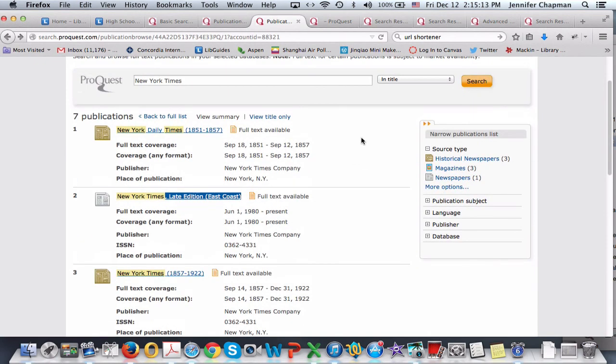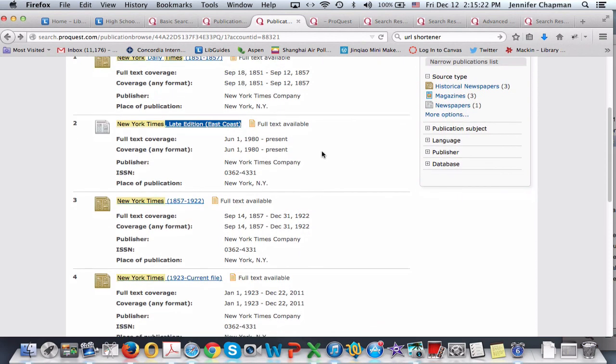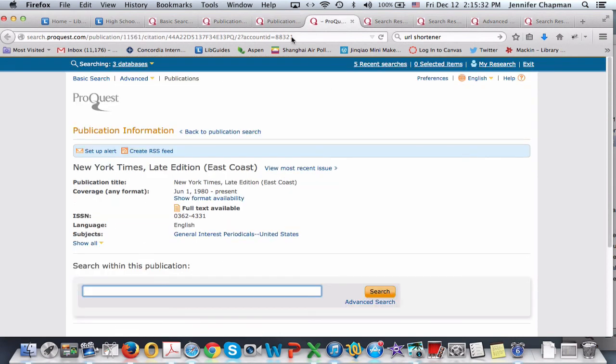There are 7 different publications in this database that have the word or the phrase New York Times in it. We're interested in a current article, so we're going to click here so that we can search articles that are from the 1980s to published in the last hour. So after we've done that, we click there. It should open up into this window.